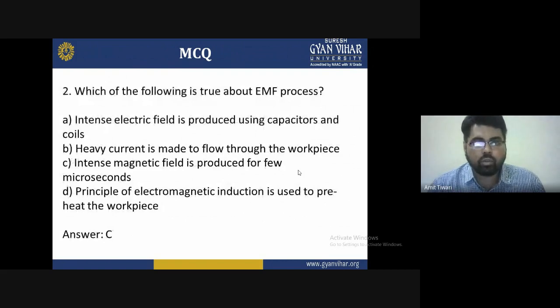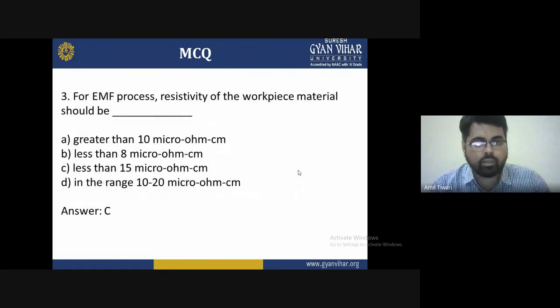Second: which of the following is not true about electromagnetic forming? A, an intense electric field is produced using a capacitor and coil. B, heavy current is made to flow through the workpiece. C, an intense magnetic field is produced for a few microseconds. D, the principle of the induced magnetic field is used to preheat the workpiece. That is C. Third: for the electromagnetic process, resistivity of the workpiece material should be: A, greater than 10 micro-ohm centimeter, B, less than 8 micro-ohm centimeter, C, less than 15 micro-ohm centimeter, and D, in the range of 10 to 20 micro-ohm centimeter.